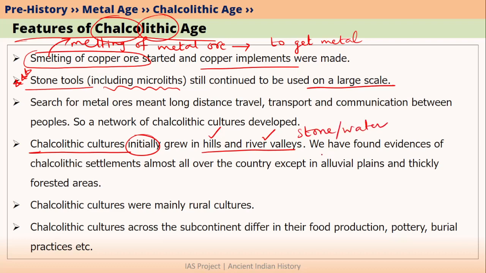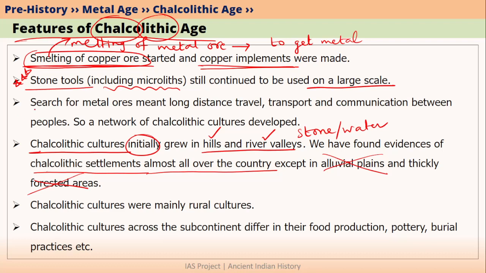So in case of the Indian subcontinent, we have found Chalcolithic settlements almost all over the country except alluvial plains and thickly forested areas. Because both these areas were not suitable for the lifestyle of Chalcolithic people. So Chalcolithic people were smelting copper ore and making copper implements. But copper ore is not easily available everywhere.